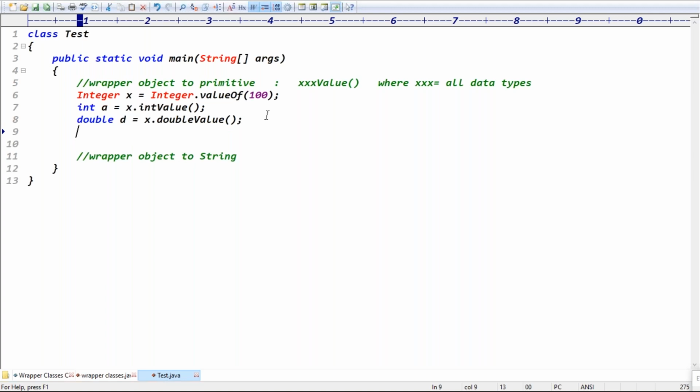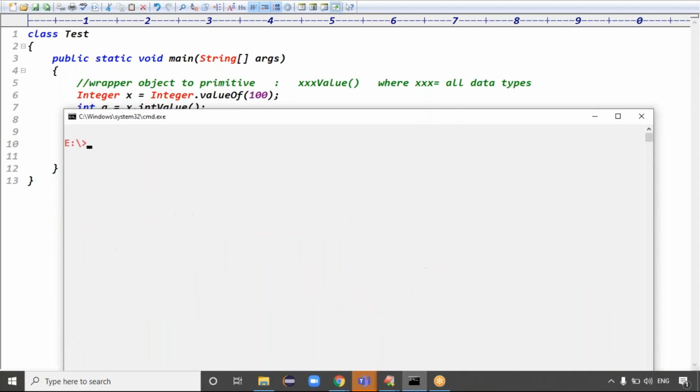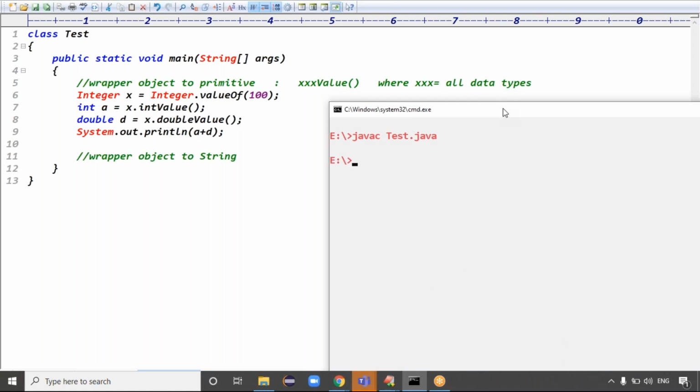Good. This is the conversion of wrapper object to what? Wrapper object to primitive, right? Exactly. System.out.println, you can write a plus d. What's the output now? The code is compiled fine. The Java class is called what? Test class, right? See, the output we get here is 200.0.